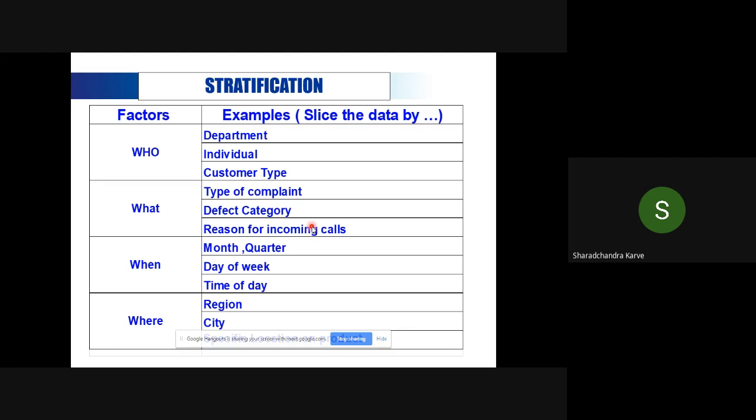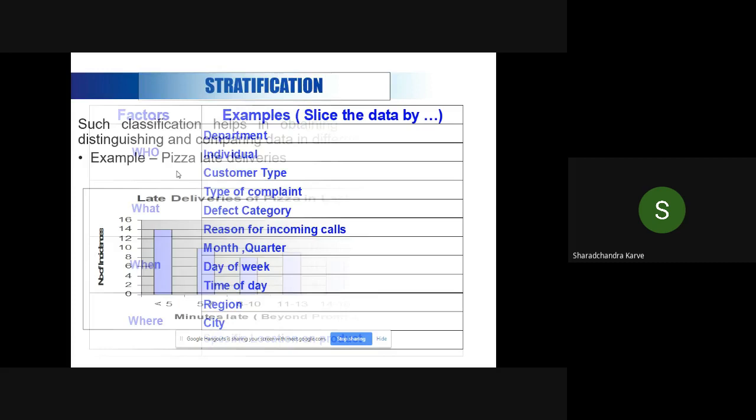That is what is called a business rule. And based on that business rule, you come out with every point: what has happened, who has done it, when it has happened, or where it has happened. So when means which month, quarter, day of the week, time of the day, or where, any region, city, etc. So basically the brainstorming is the limit; you can slice your data in many ways. You can imagine and slice the data. That is what today's analytics is.